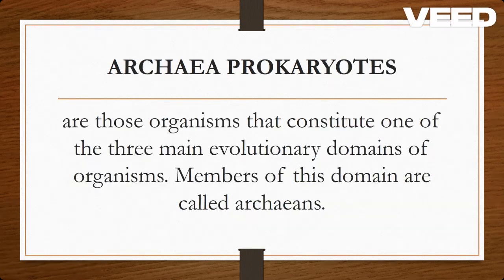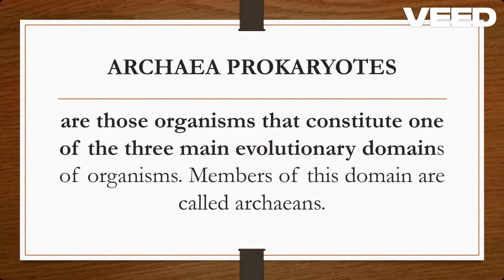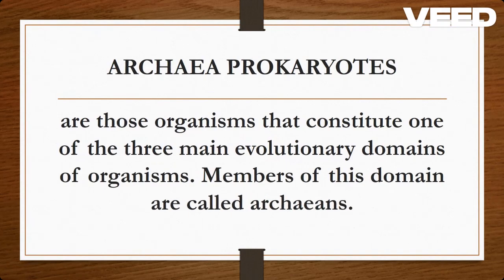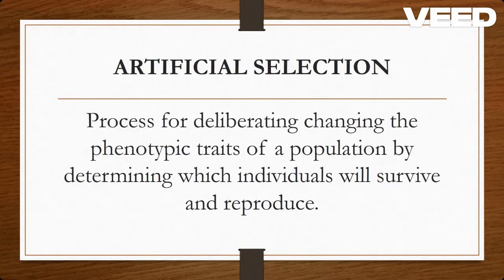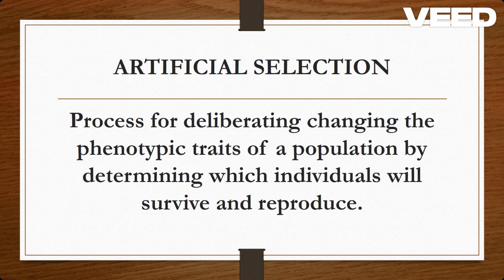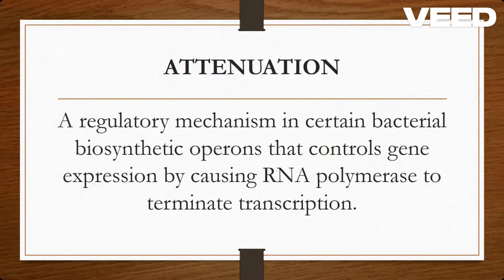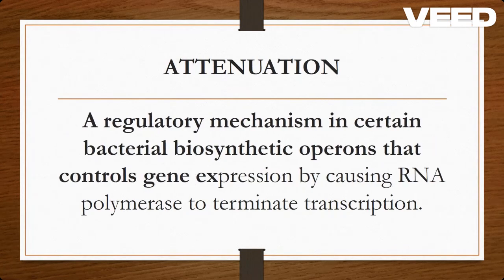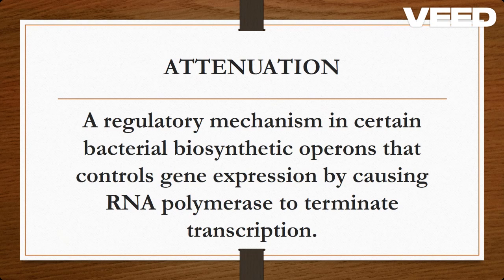Archaea prokaryotes. These are organisms that constitute one of the three main evolutionary domains of organisms. Members of this domain are called archaeans. Artificial selection, a process for deliberately changing the phenotypic traits of a population by determining which individuals will survive and reproduce. Attenuation, a regulatory mechanism in certain bacterial biosynthetic operons that controls gene expression by causing RNA polymerase to terminate transcription.